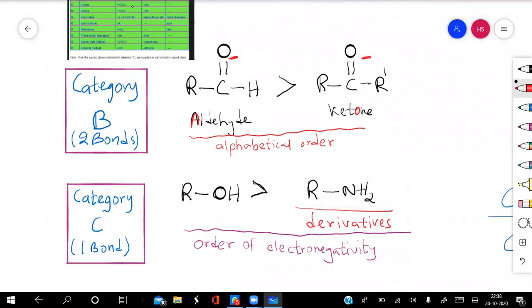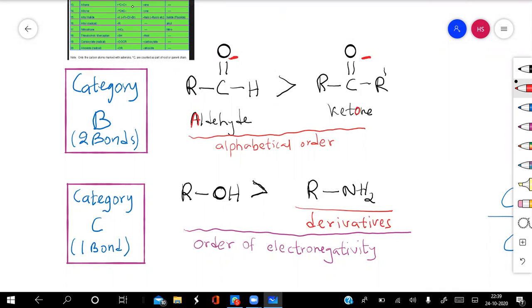Now, again, there are 2 compounds over here. One is aldehyde and the other is ketone. Among them, which has more priority? The rule says that again you have to see the alphabetical order. Suppose you want to name according to IUPAC: if you want to name an aldehyde, you drop the E of alkane and add Al, and it becomes alkanal. And for the ketone, you just remove the E of alkane and put ONE, that is the ONE of ketone.